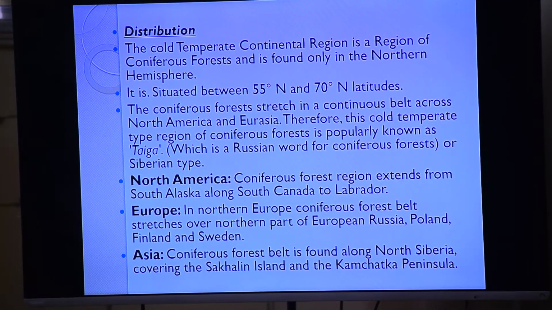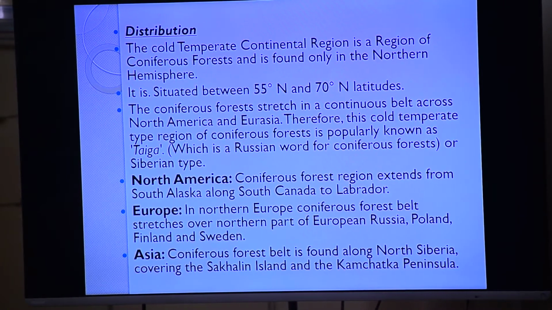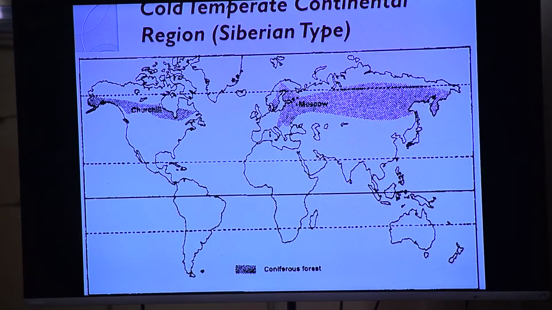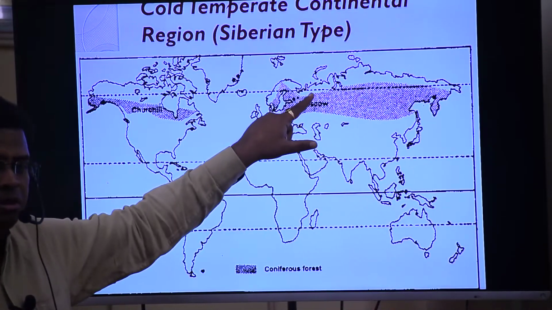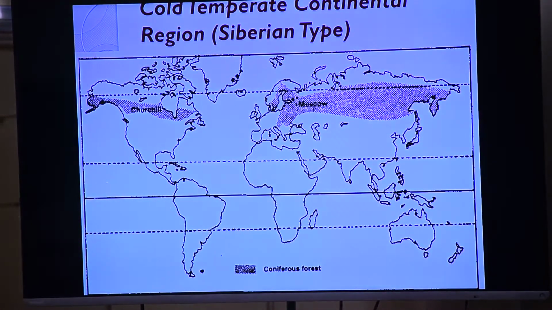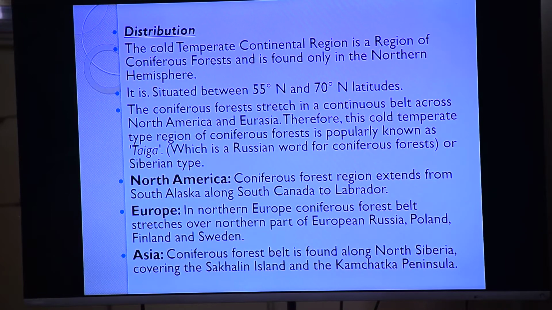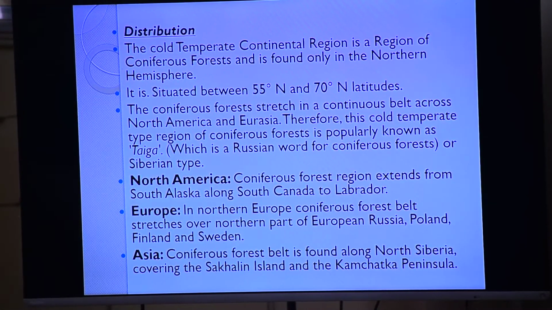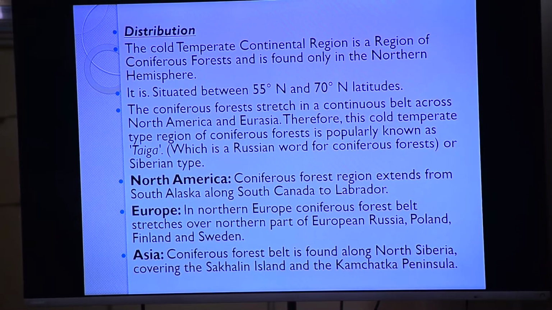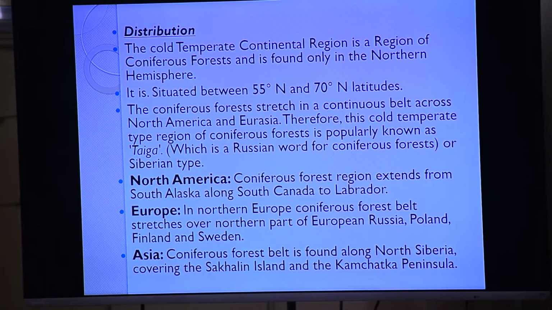And in Europe, the coniferous forest is stretched over the northern part of European Russia. This is in European Russia, here is the Ural mountain, so it is in European Russia. Understood? Northern part of European Russia, Poland, Finland, and Sweden. And Norway does not have it. Why? Norway is in the same region, same latitude, but Norway doesn't have it because it is near the Norway warm ocean current that flows.